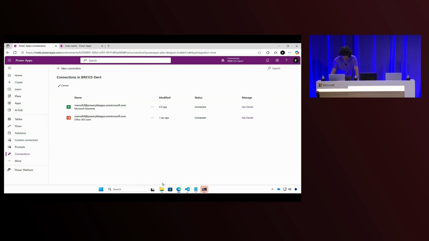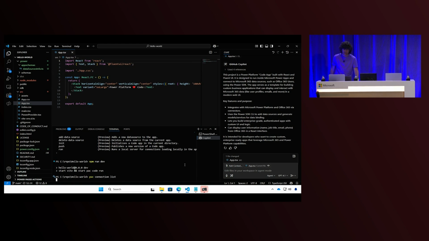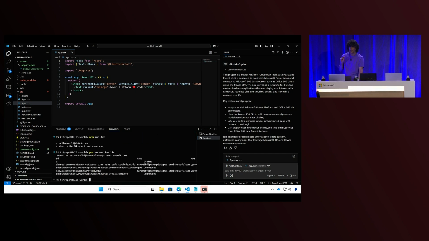Let's go back to PackCLI. What do I do now? In PackCLI, we have a command, pac connection list. This will list the connections of my environment. Each connection has an ID, right? I can use this to learn more about this connection. This is exactly what I will do. I will get my connection ID here. The format is not nice on this screen, but it's basically the ID of my Office 365 connection.